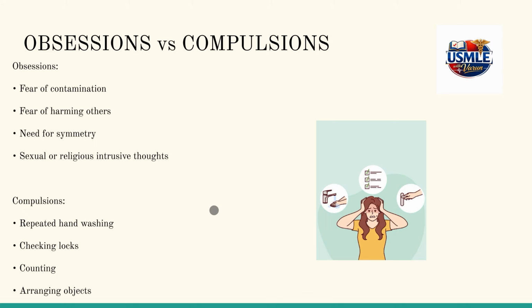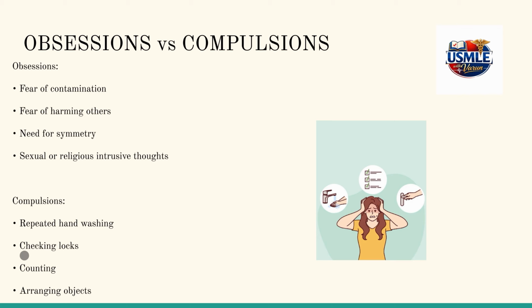Now we'll try to differentiate between obsessions and compulsions. Obsessions include fear of contamination, fear of harming others, symmetry, and sexual or religious intrusive thoughts. Whereas compulsions include repeated hand washing, checking locks, counting numbers, and arranging objects.